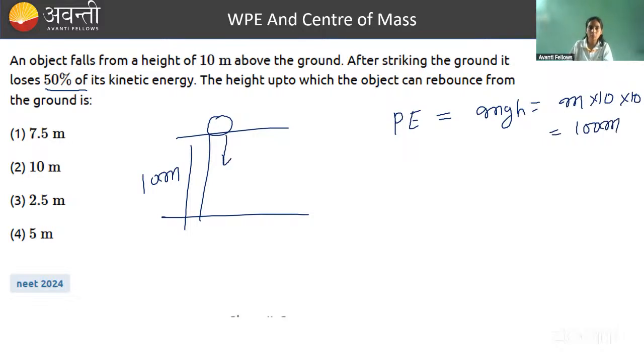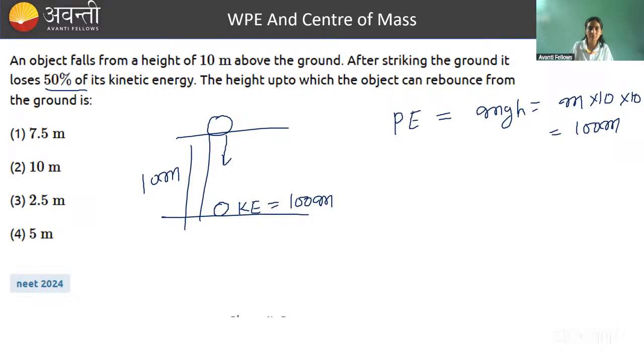As it will come down, height will decrease, kinetic energy will increase, and when it will be here, whole potential energy will get converted into kinetic energy. So the moment it will touch the ground, its kinetic energy will be 100 m joule, right? Now what is happening? It is rebounding again. I mean, it's again rising to a certain height. We have to calculate to what height it will rise if 50% of its kinetic energy it has lost. So what will be its kinetic energy when it will just start rising up? 50% of this.